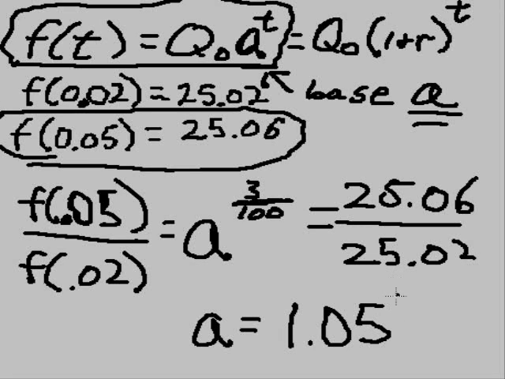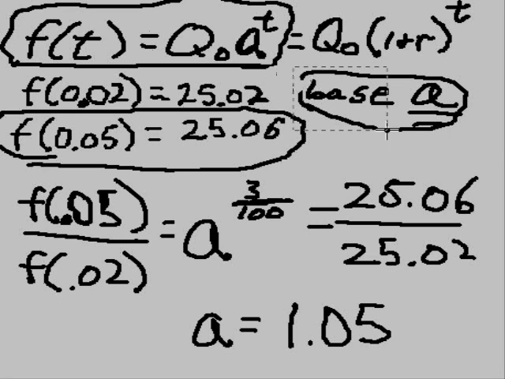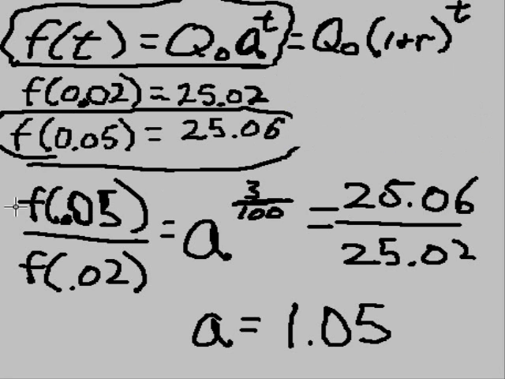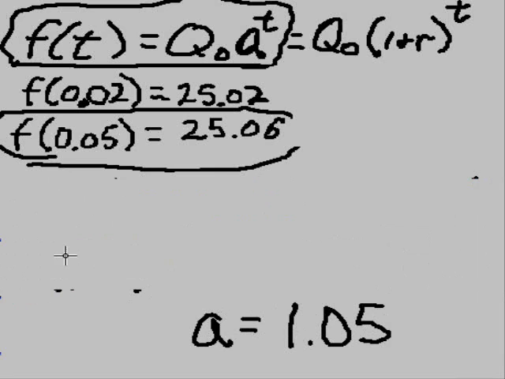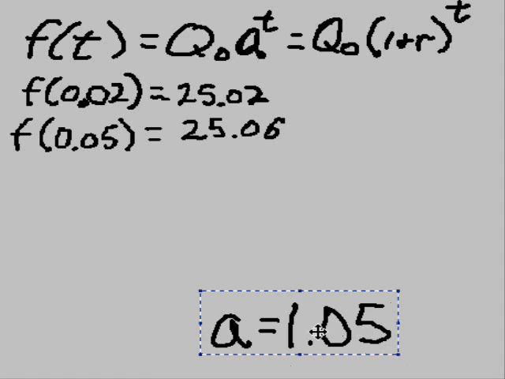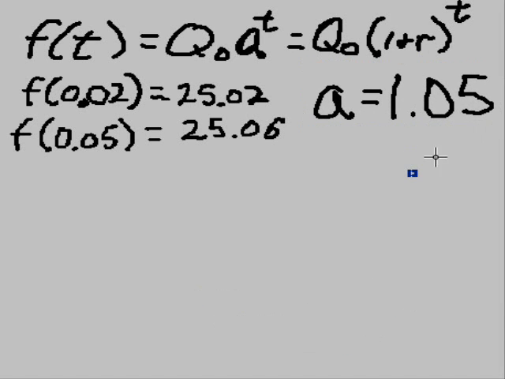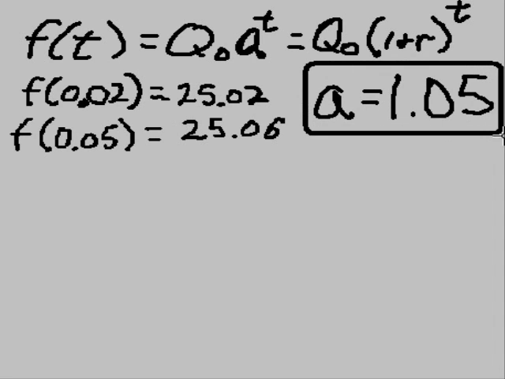What do you know? I just got the first part of my answer. The base a is equal to 1.05. The second part of our question, now that we have the base, is what else do we want to find out? We want to find out what is the rate of growth. So I got all my stuff up here now. Let's put a little circle around this. There's our base. Now, we want to find out the growth rate.